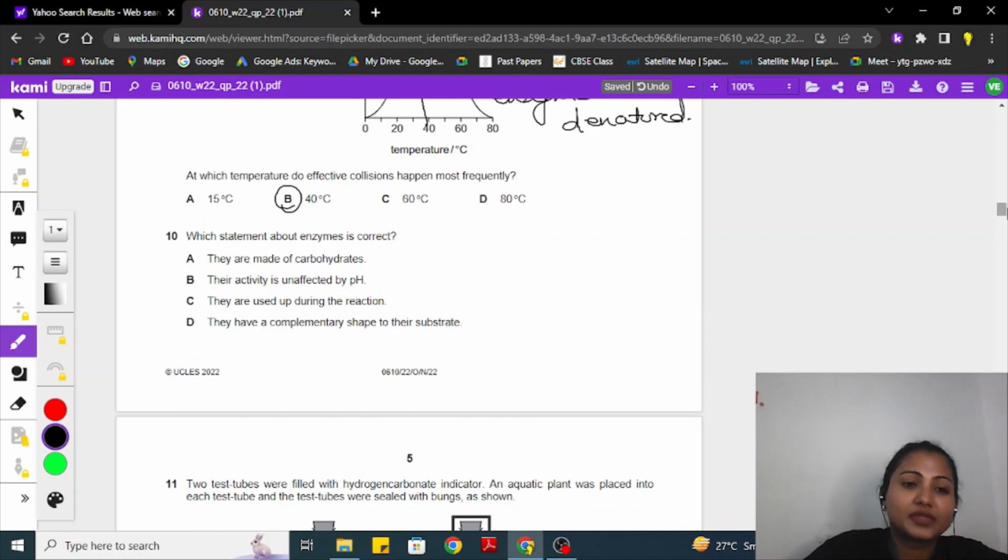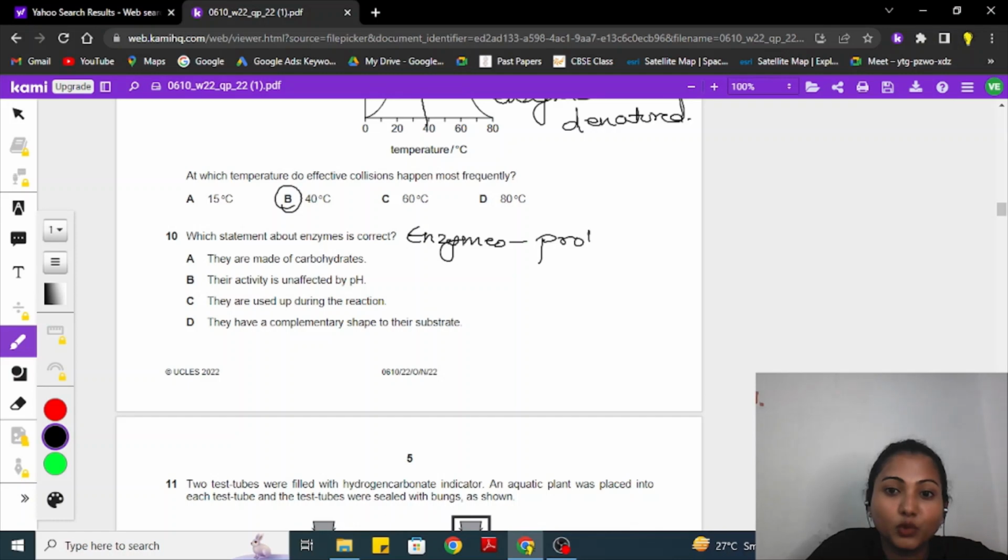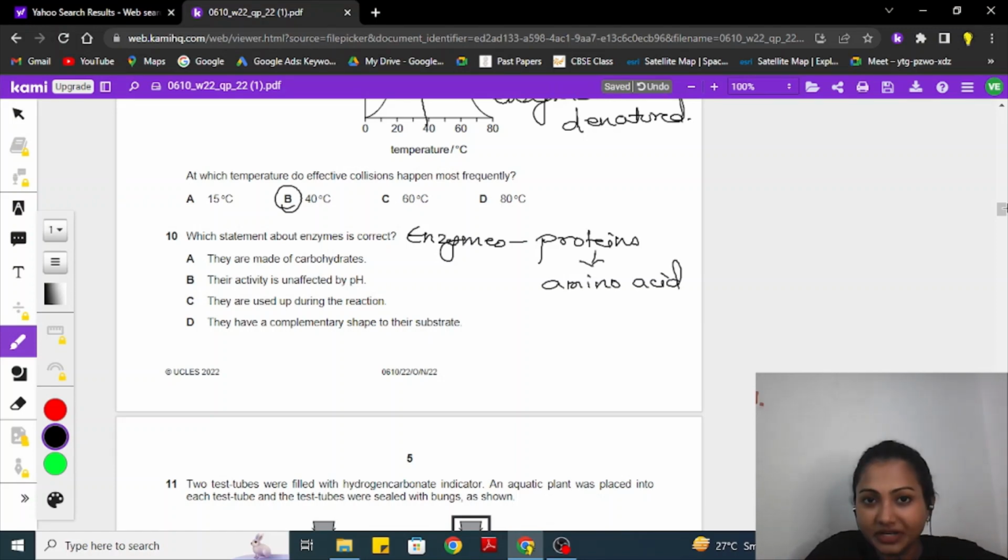Let's move on. Which statement about enzymes is correct? They are made of carbohydrates? No. Enzymes are basically proteins, and the basic unit of proteins is amino acids. For carbohydrates, it is sugar. For fats, it is fatty acids and glycerol. For protein, it is amino acids. So they are made up of carbohydrates?